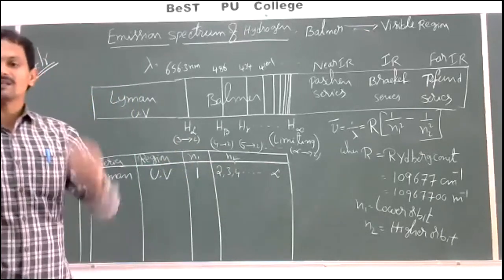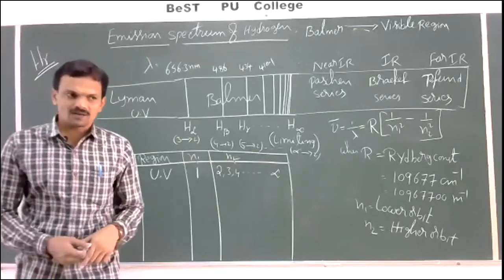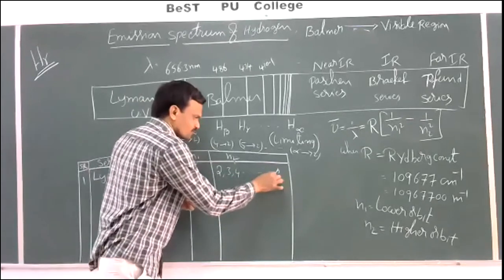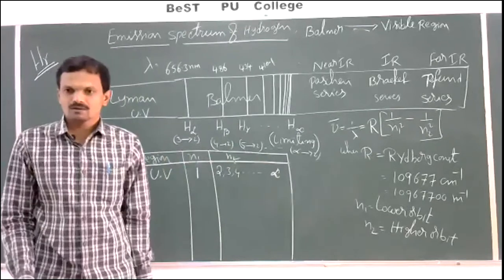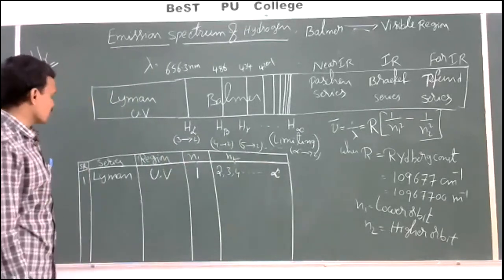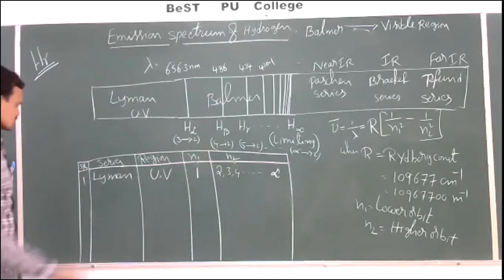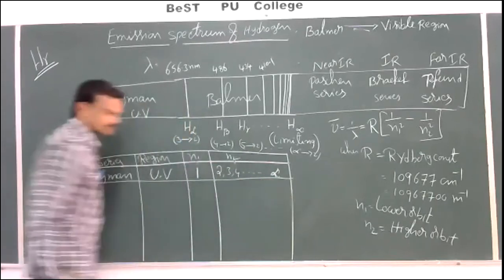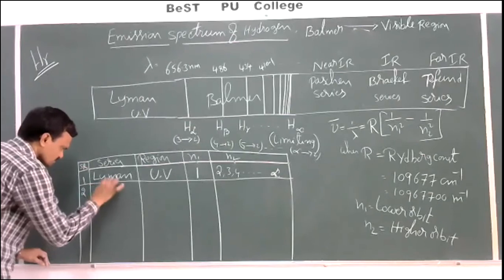So when is the limiting line of Lyman series obtained? The limiting line of Lyman series is obtained whenever an electron jumps from infinite orbit to 1st orbit. When electron jumps from infinite orbit to 1st orbit, we can get a limiting line of Lyman series. So this is the first one, Lyman series. Second one, Balmer series.